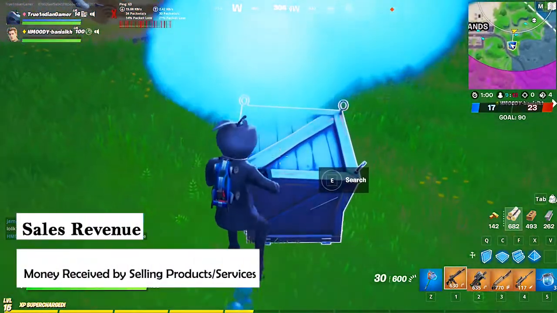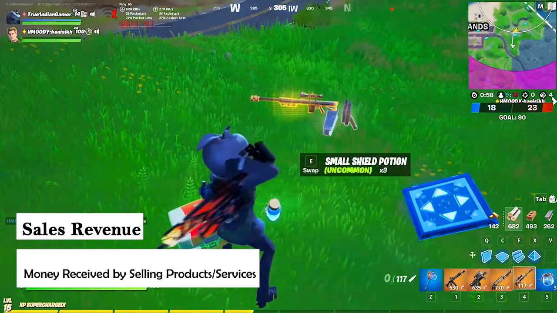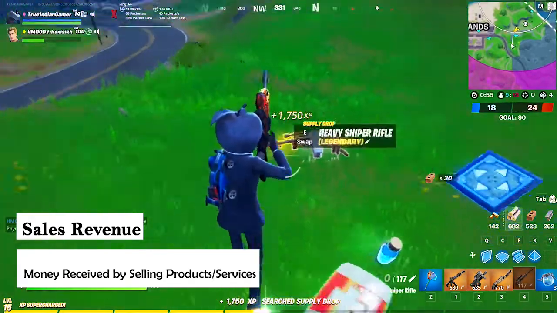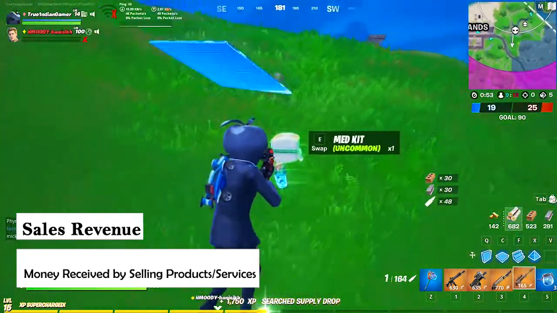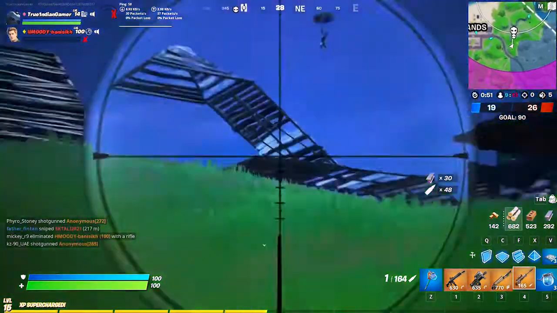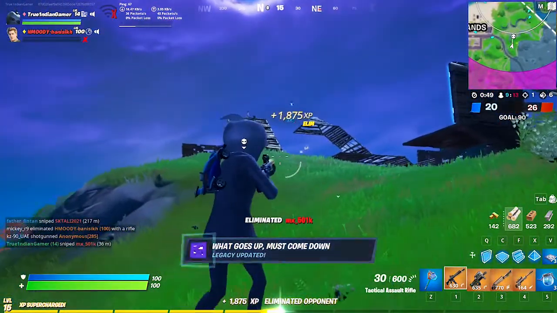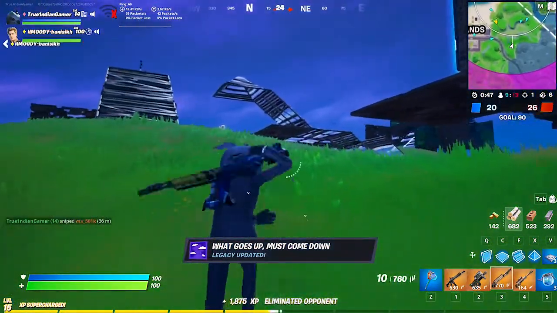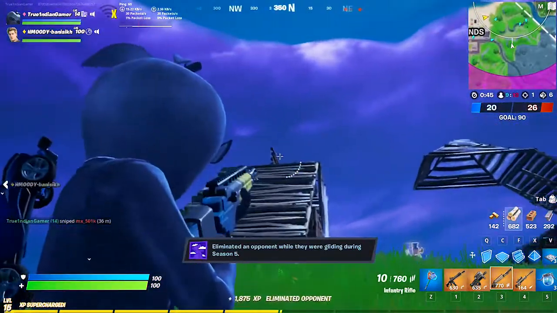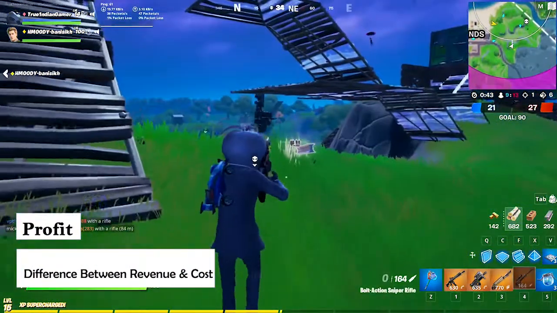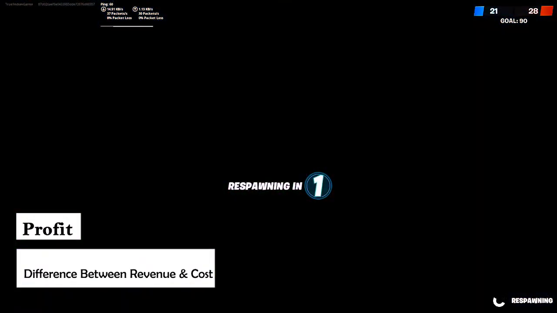Sales revenue is the amount of money received by the supplier from the sale of a good or service. It is calculated by multiplying the price by the quantity sold. That is, revenue is equal to the price multiplied by the quantity demanded. Here, profit is not the revenue. Profit is the difference between revenue and cost of production.